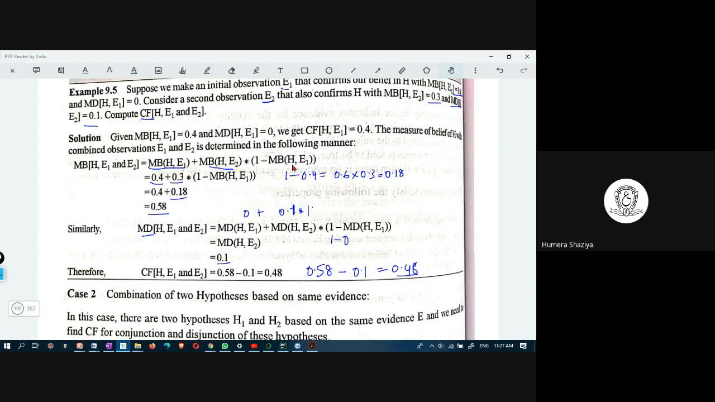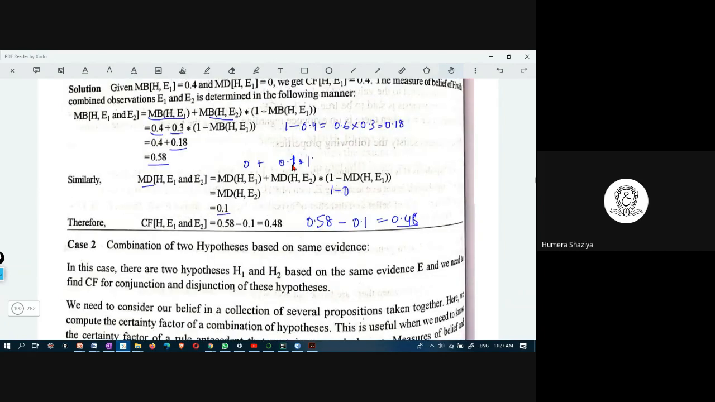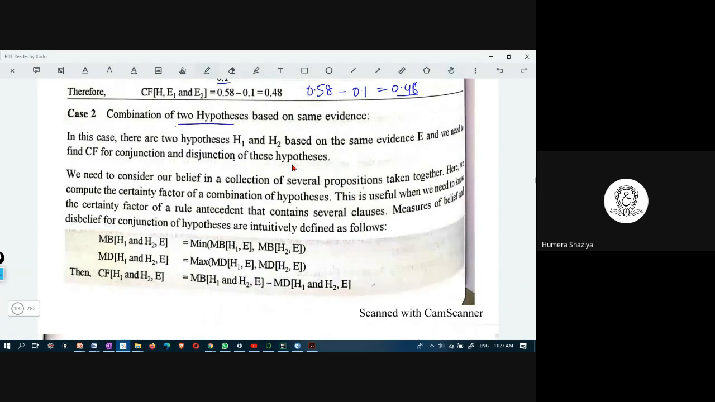Okay. Now the next case is two hypotheses based on the same evidence, H1 and H2 based on E. For this, you don't have to do any computation. You just have to take the minimum of the measure of belief, and for the measure of disbelief, you take the maximum. And the certainty factor is the measure of belief minus the measure of disbelief.